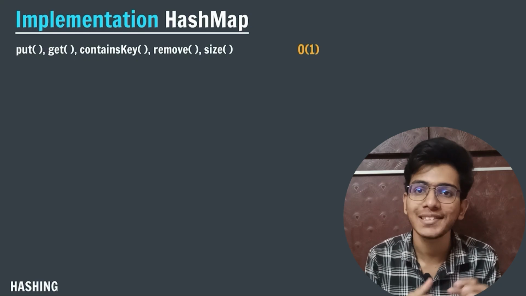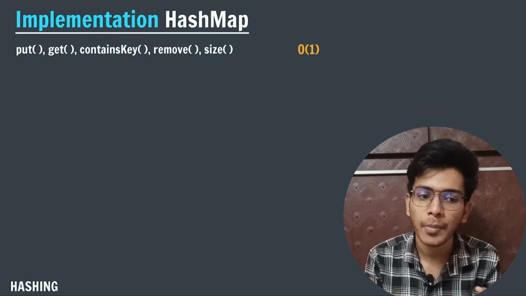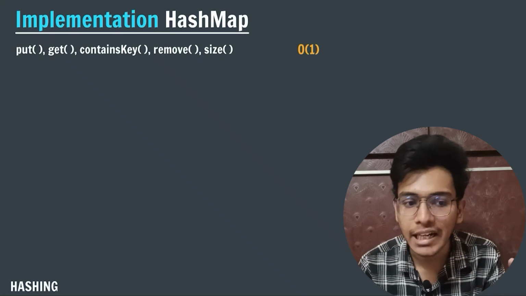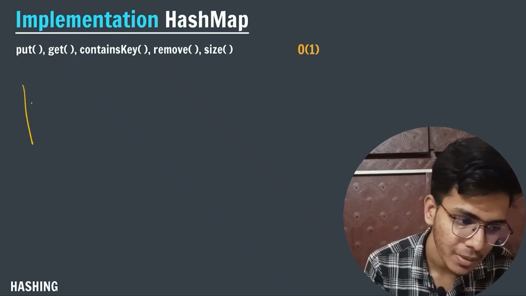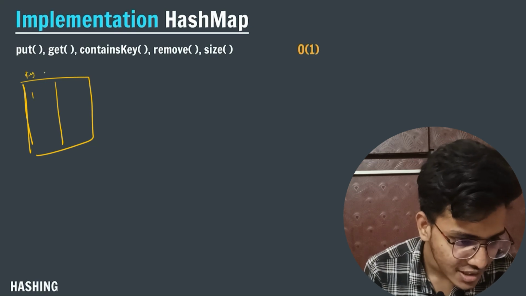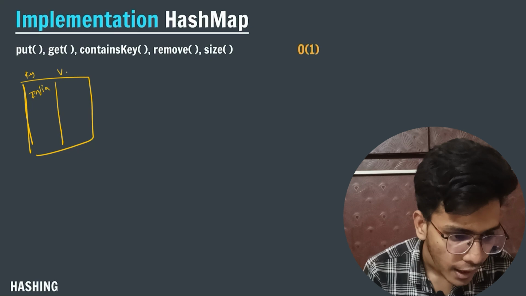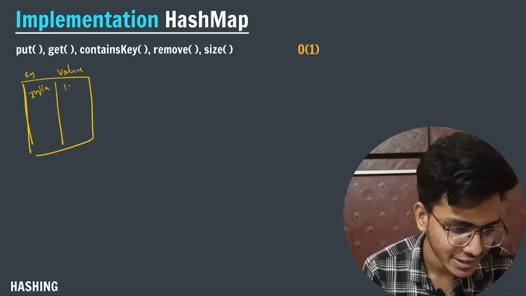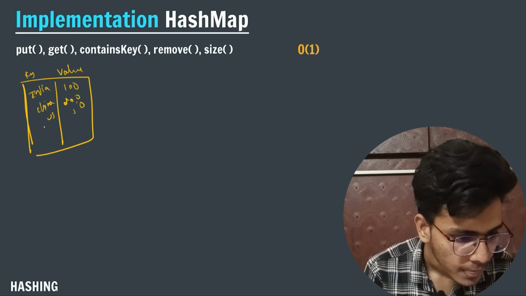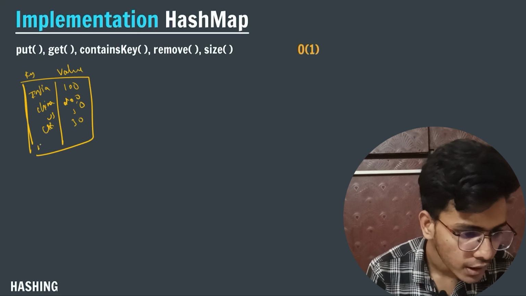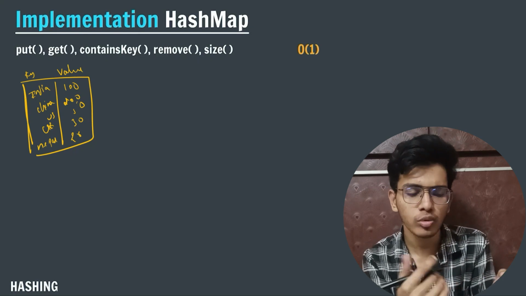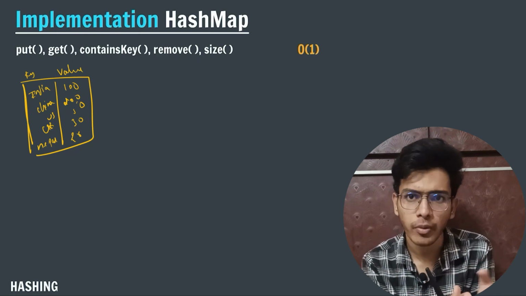Now let us talk about what is the implementation of HashMap. What is happening internally in my Java program when a HashMap is created. So to understand the internal implementation of HashMap, let us take a HashMap as an example. Here on the key side I am storing countries, India, and on the value side I am storing their population. For example India 100, China 200, right? After that US 50, UK 30, after Nepal 20. So here I have shown you in normal form how a hash map will look like.